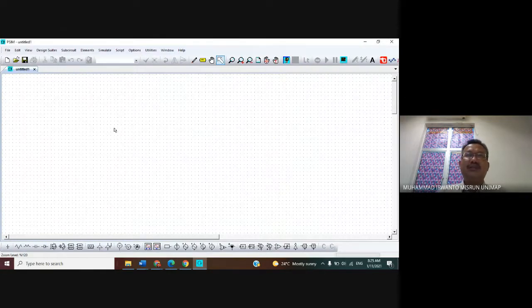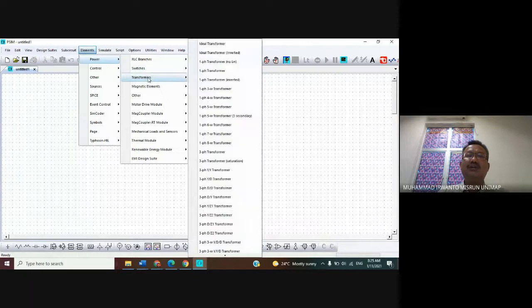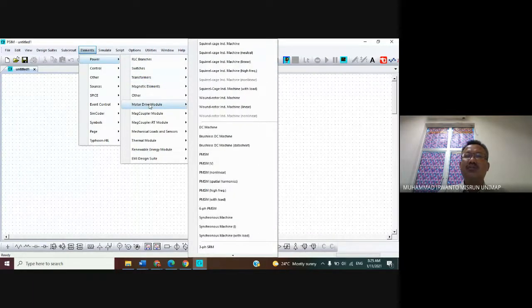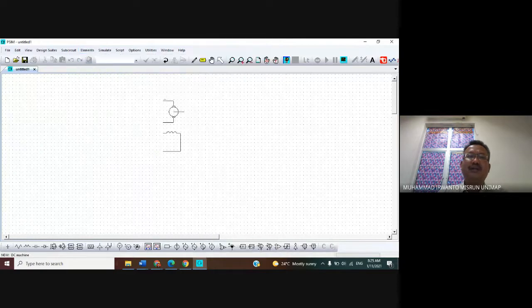Okay, for the DC machine, please click the menu element, then sort the power, then sort the motor drive module, and then you can choose the DC machine. Click it and place it in the area or window of the PSIM CAD. Like this, I place it.